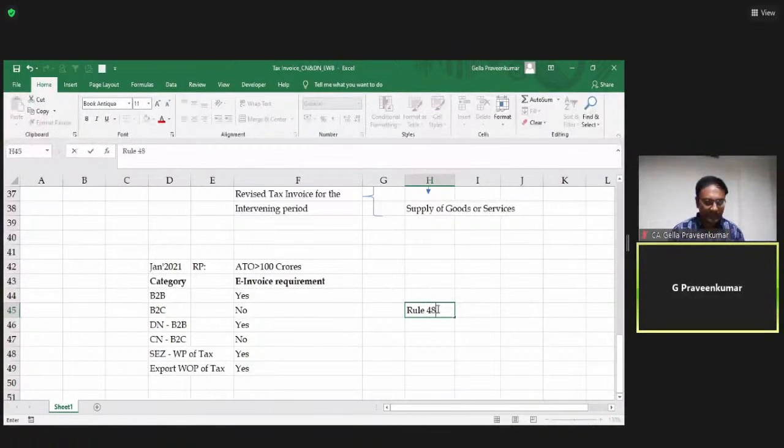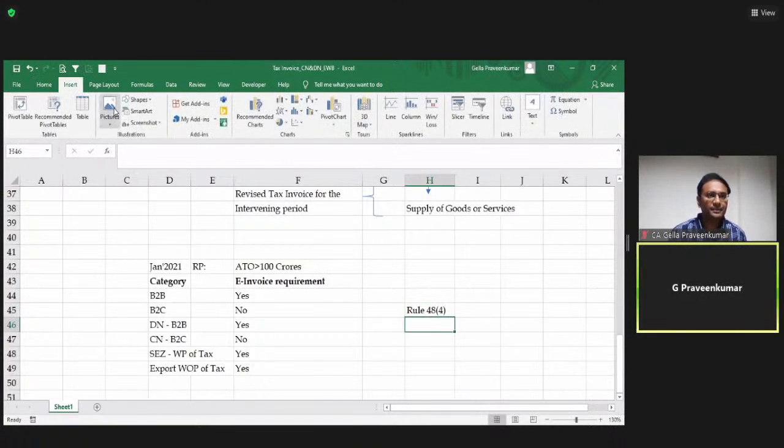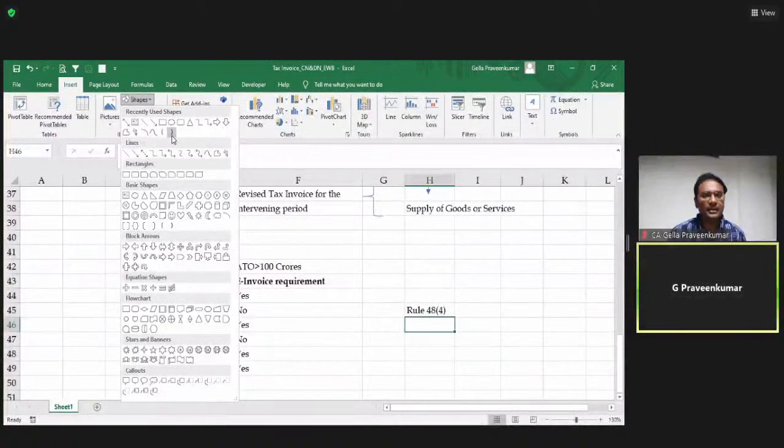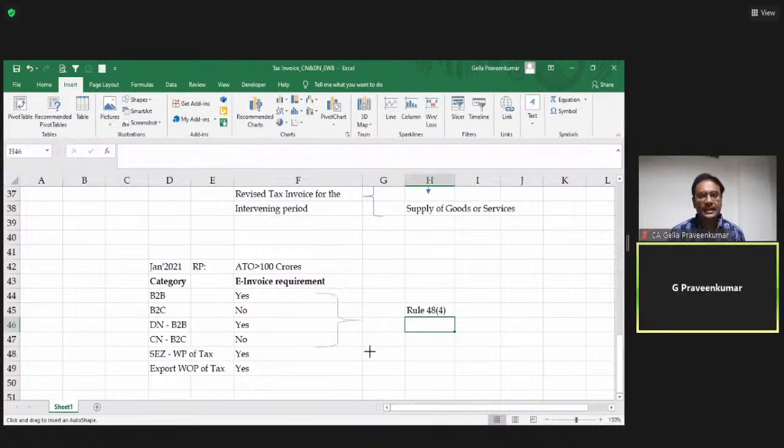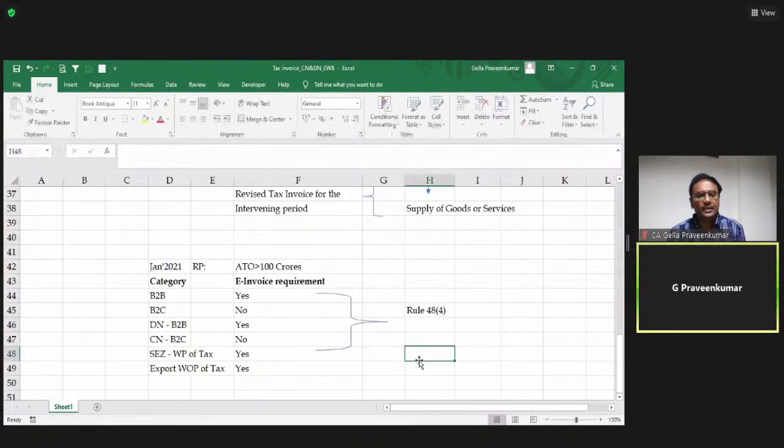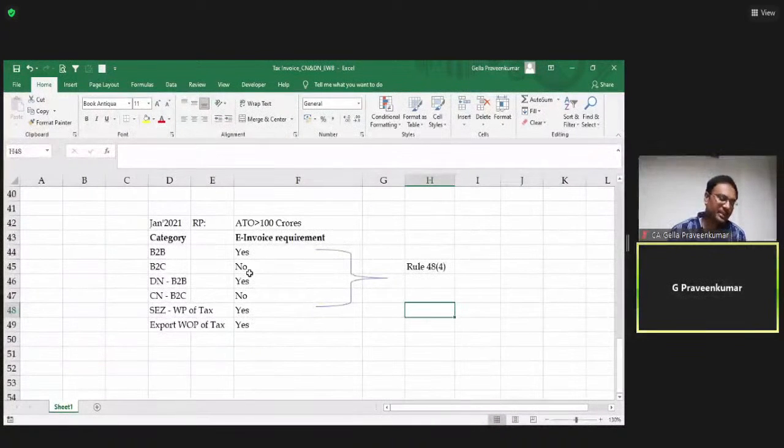Please keep in mind, examination, testing of applicability of e-invoice on the basis of nature of supply. Testing the applicability of e-invoice on the basis of your category of supply. This is one thing which you can expect for 2 marks. The advantages and provisions in relation to e-invoice, 4 marks. This is what you can expect from your examination.